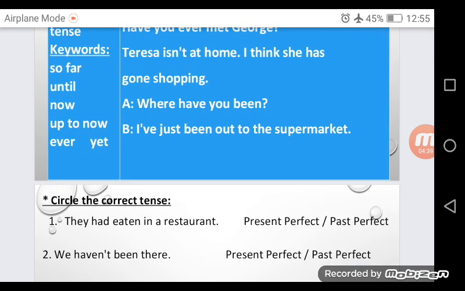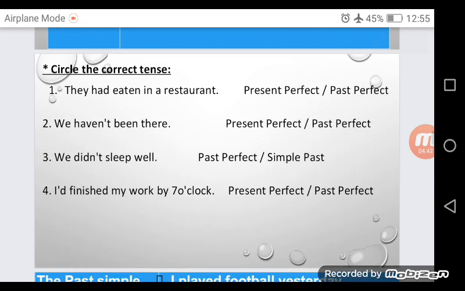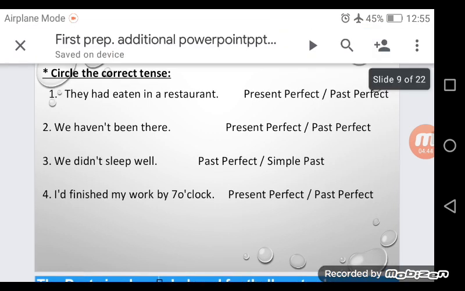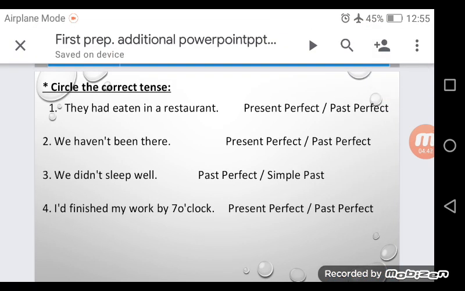Now let's do some exercises on the present perfect. Circle the correct tense. 1. They had eaten in a restaurant. And in front of this sentence you have present perfect or past perfect. We haven't talked about past perfect yet, so this sentence is present perfect. You circle present perfect. 2. We haven't been there. Present perfect or past perfect, present perfect.